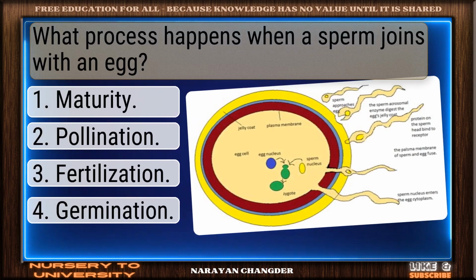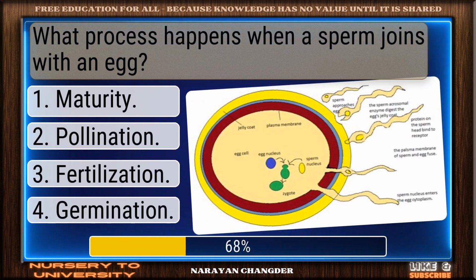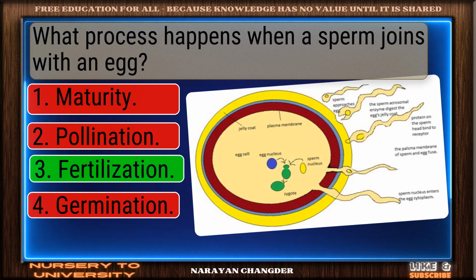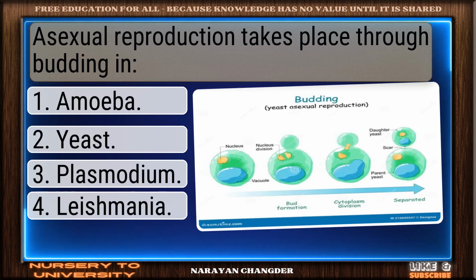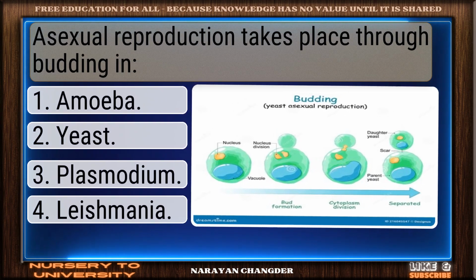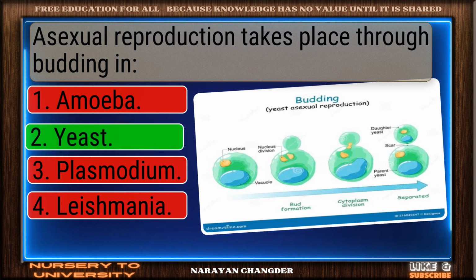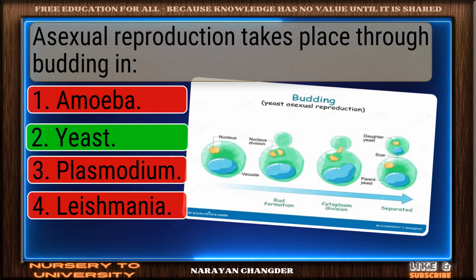What process happens when a sperm joins with an egg? Bravo. Fertilization is the answer. Asexual reproduction takes place through budding in. Great job. Yeast is the accurate answer.